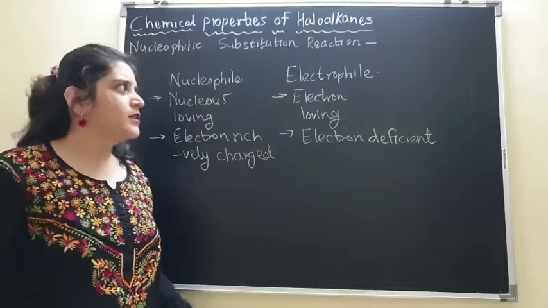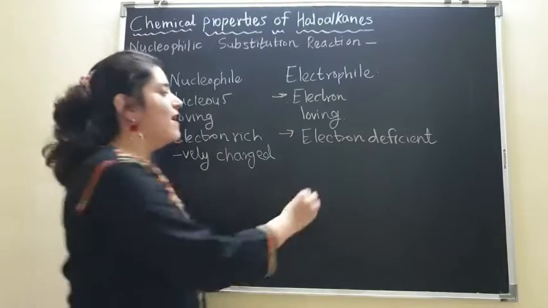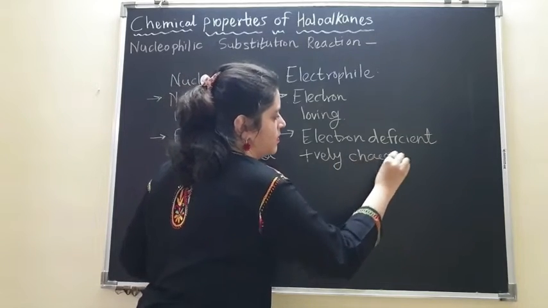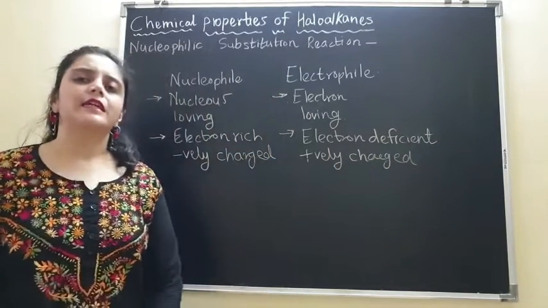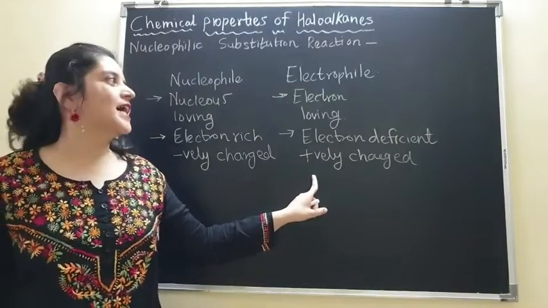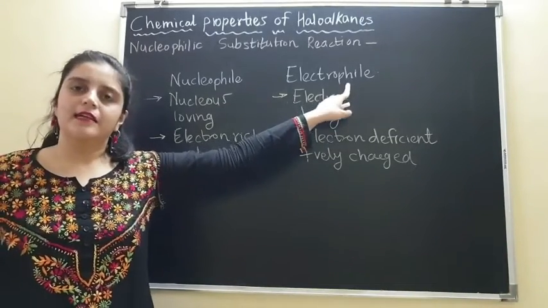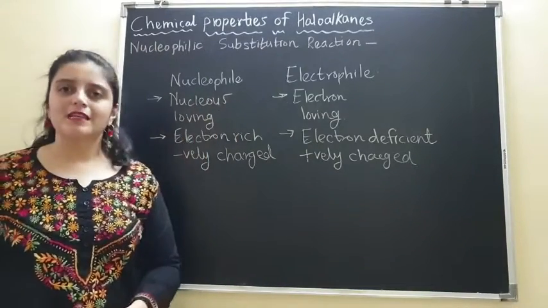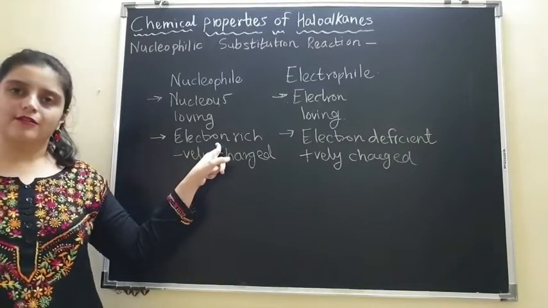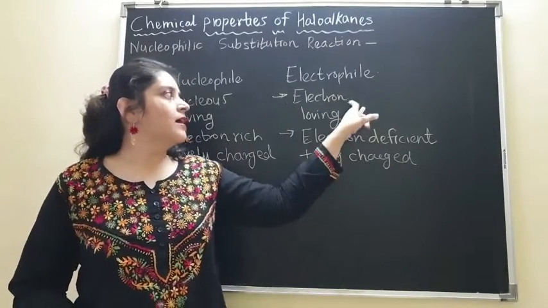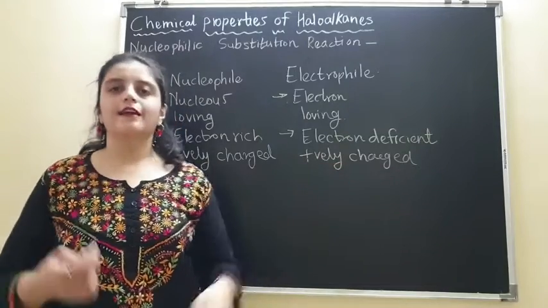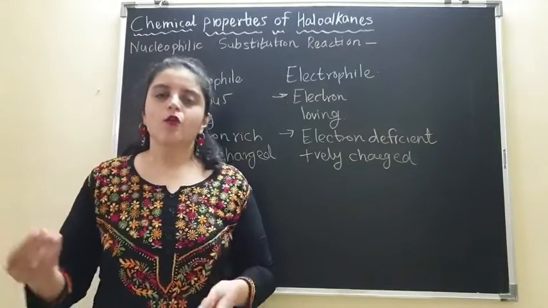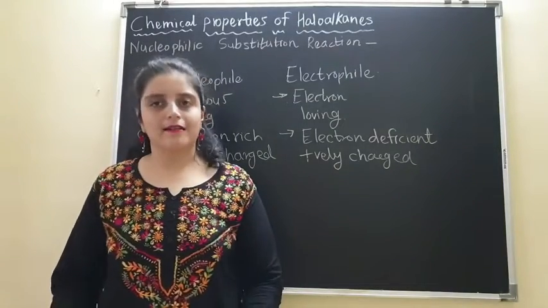Then what is the other possibility? This electrophile can be a positively charged reagent. If it is positively charged, then it will get attracted to electrons. So this is what you need to remember: nucleophiles are nucleus loving, therefore they are electron rich, and electrophiles are electron loving, therefore they are electron deficient. Whatever the reagent doesn't have, it gets attracted to.